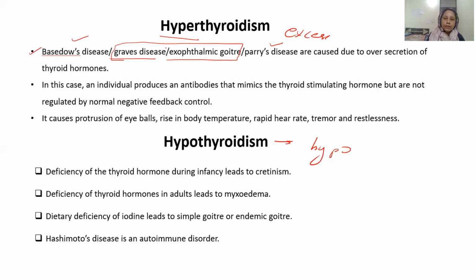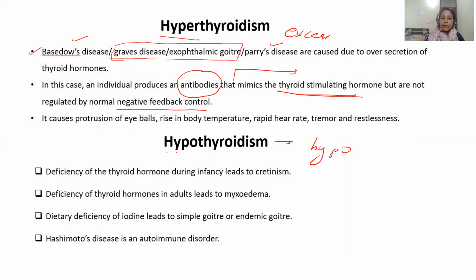You know, in this hyperthyroidism, what happens? The body starts synthesizing certain antibodies which behave like thyroid stimulating hormone, but they are not regulated by normal feedback control. You know, whenever there is a synthesis of any hormone in our body, because we are talking about hormones here, there is always a negative control also. You can't release or secrete everything continuously. There should be a break in that. So negative feedback control is not there.